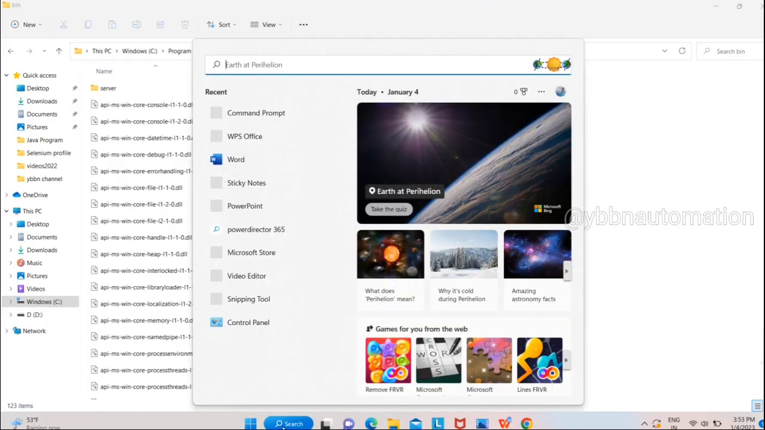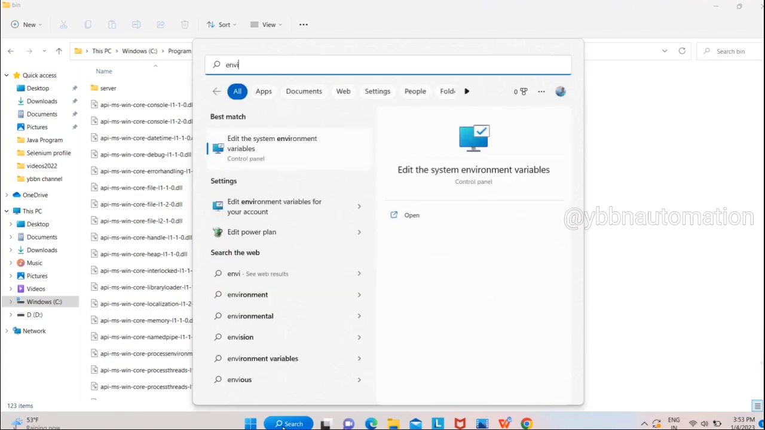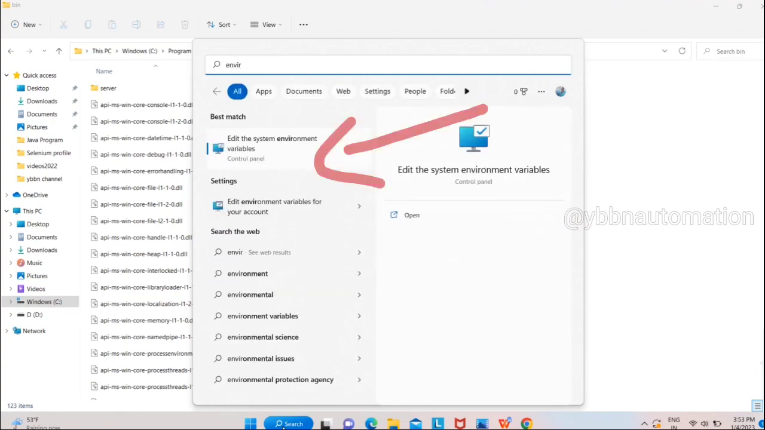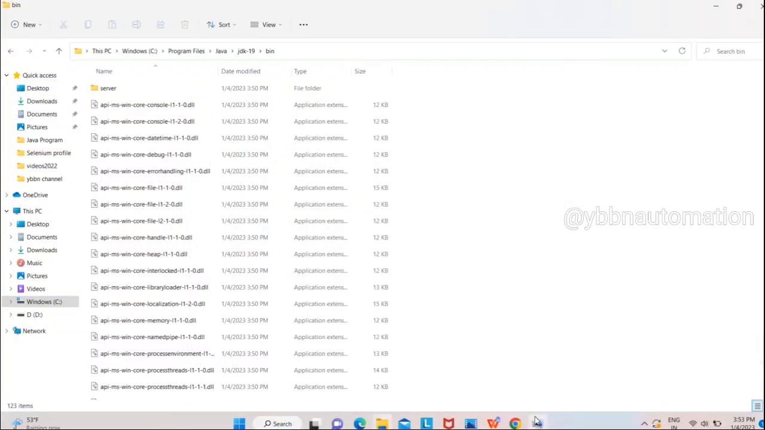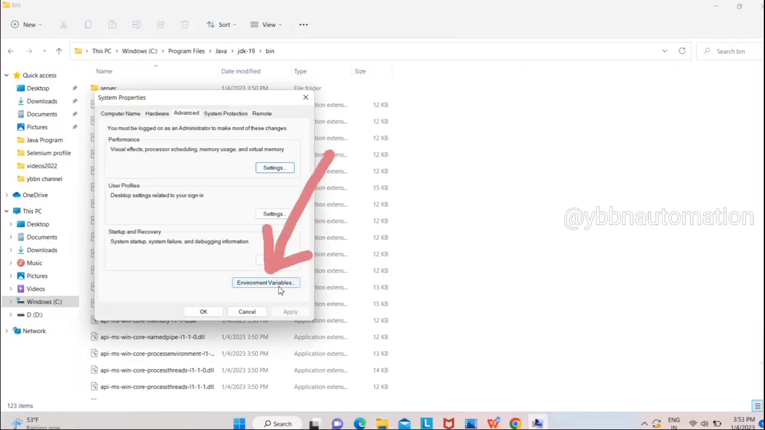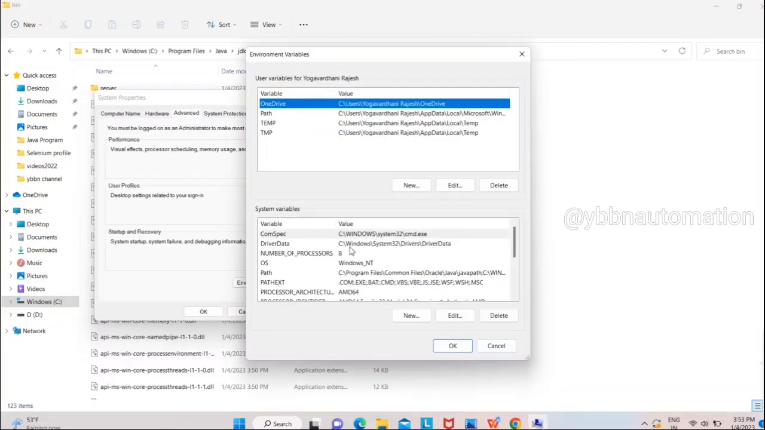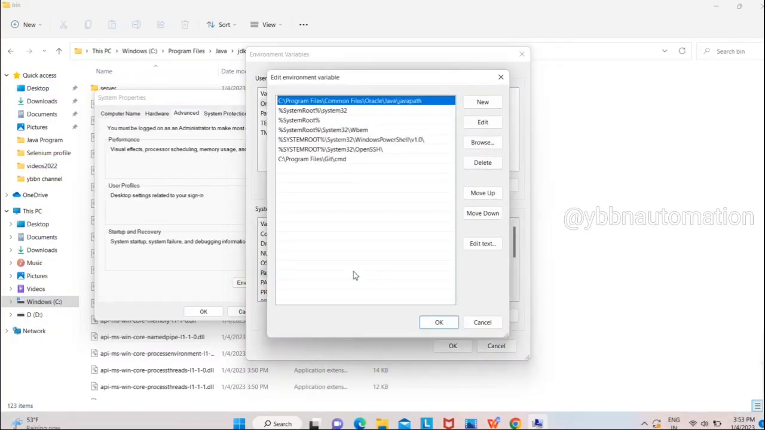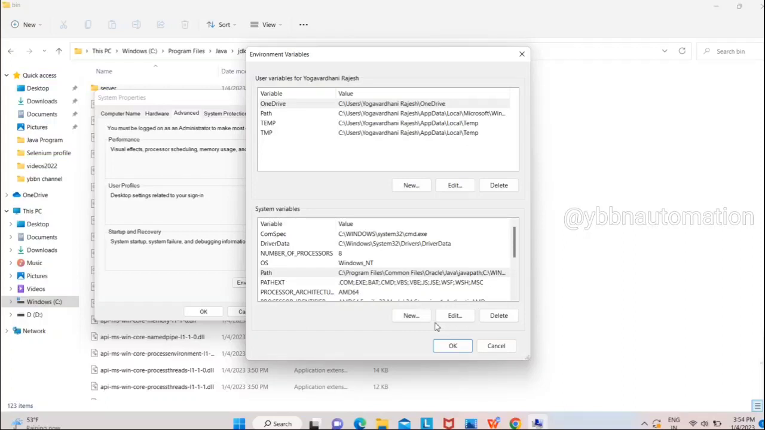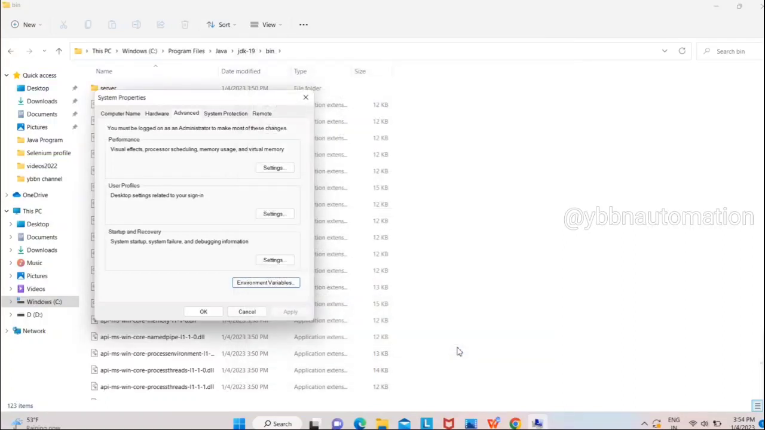For that, search environment variable in start menu. Now select this edit the system environment variable. Here select this environment variable button. Under system variable, we have the path variable. Just select it. Now click on the new button. Now paste the location you copied. So that's all. We have set up the Java environment variable here. Click OK button in all the open windows.